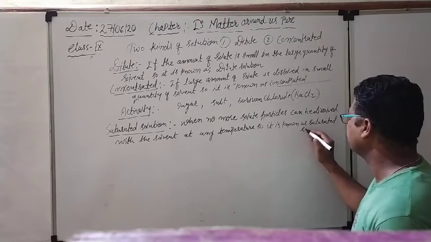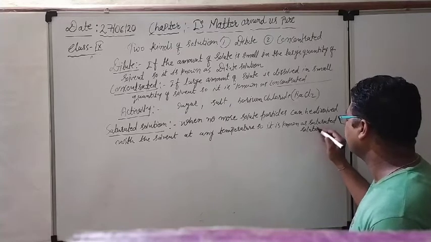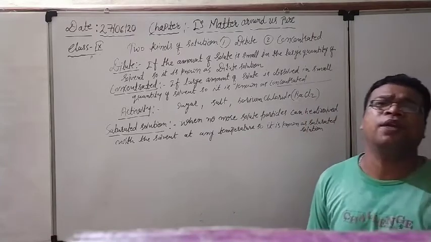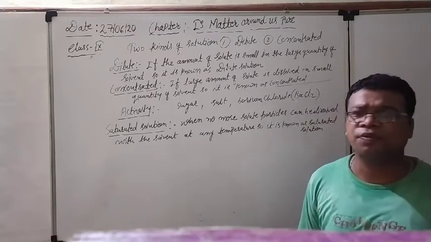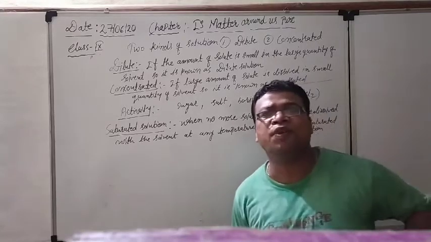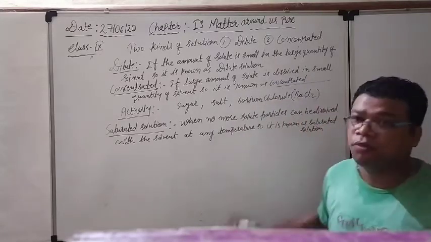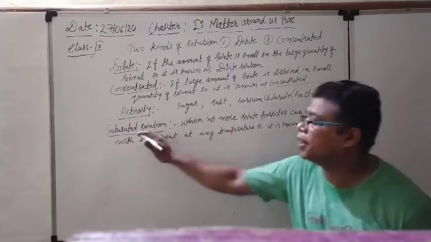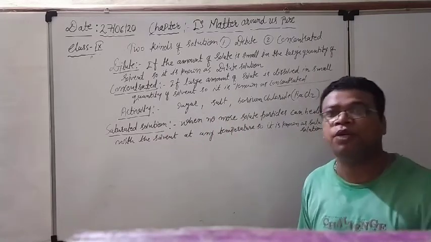Very easy definition. What is that? When no more solute particles, meaning more solute particles cannot be dissolved anymore, its capacity is finished. When no more solute particles can be dissolved with the solvent, or we can say with the water, at any particular temperature, so at that particular temperature it is known as the saturated solution. We will say the solution has become saturated.